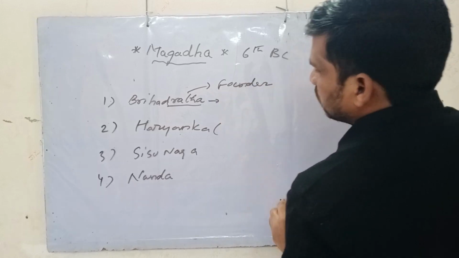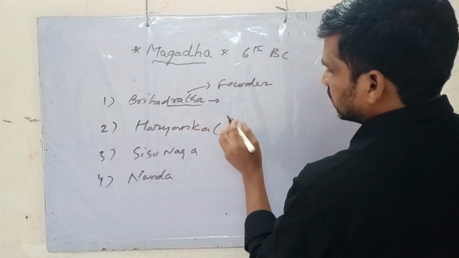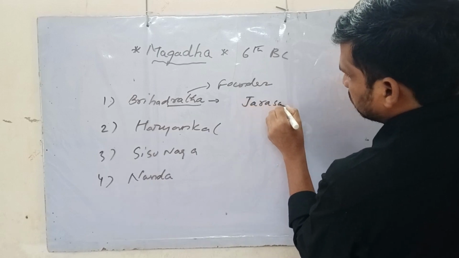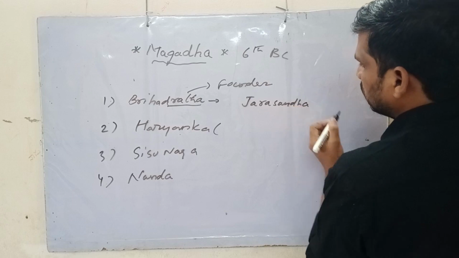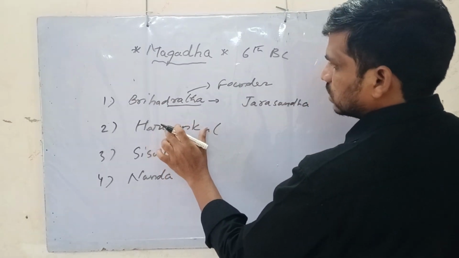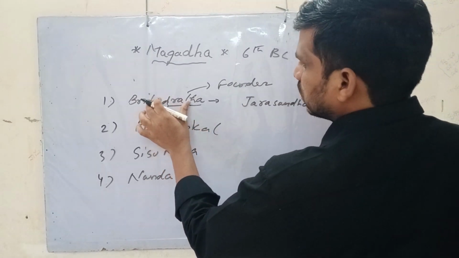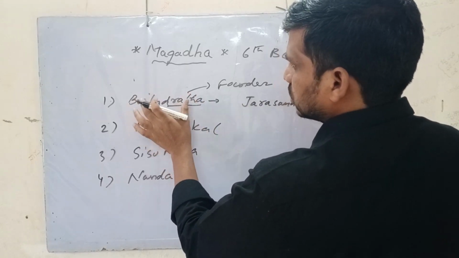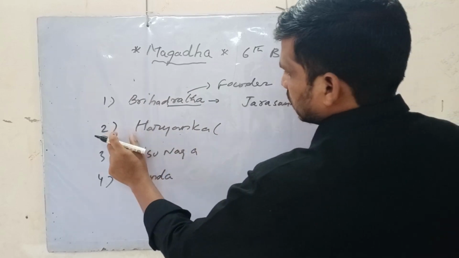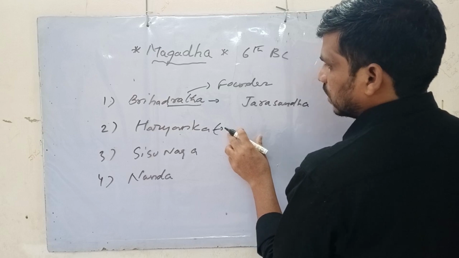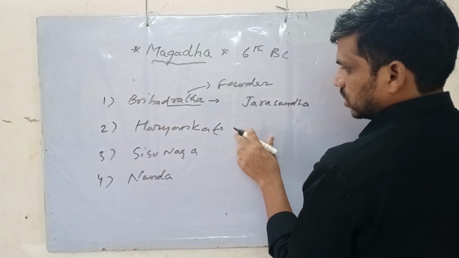The powerful king of the Brihadrata dynasty was Jarasandha. Just remember the king's name, and it is the first dynasty of the Magadha Empire. Then coming to the Haryanka, the important rulers were Bimbisara and Ajatashatru.